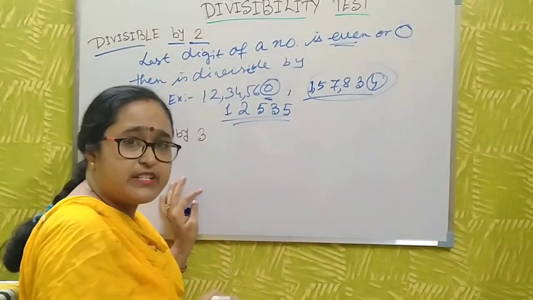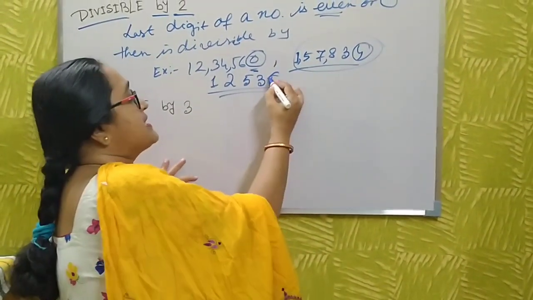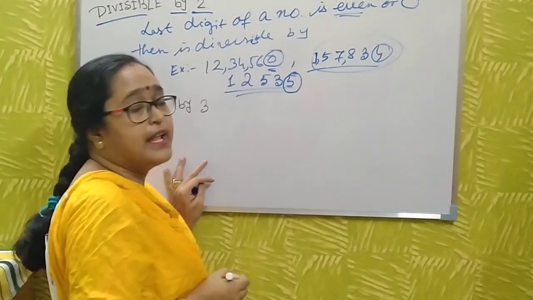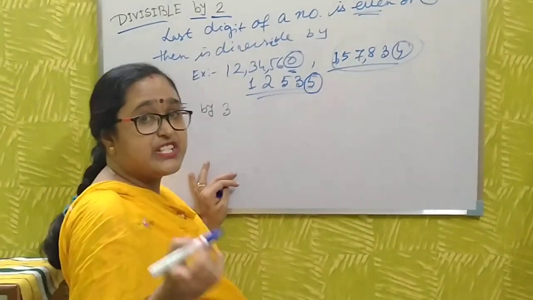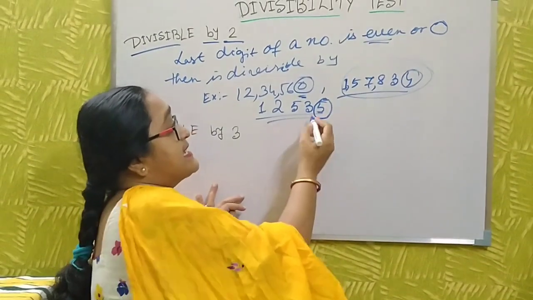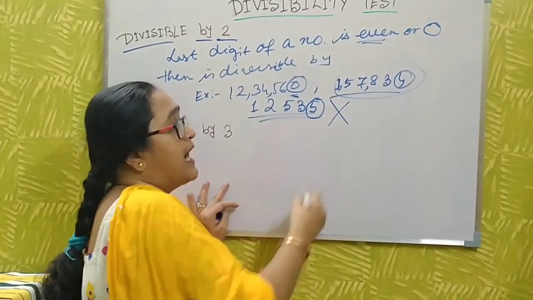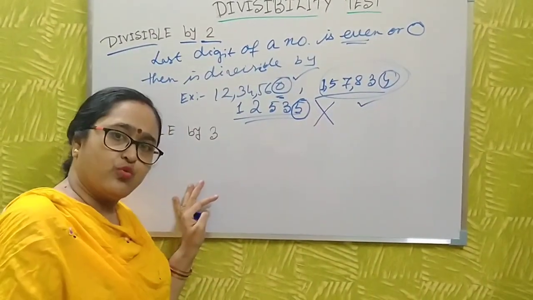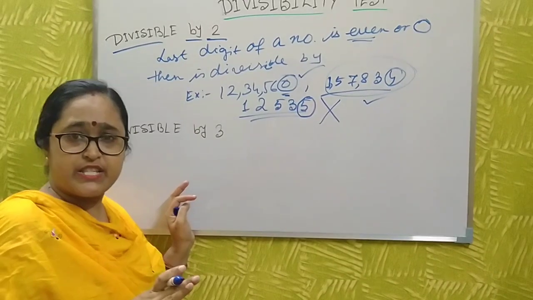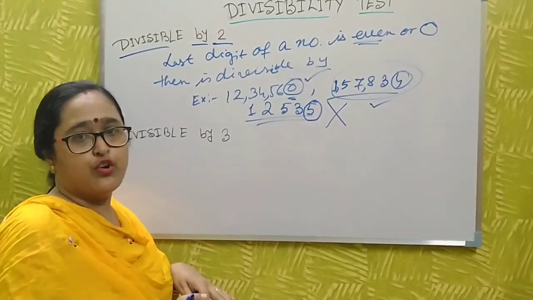Is this number divisible by 2? No. Why? The last digit of this number is not even. The even digits are 2, 4, 6, 8, 0. This last digit is 5, that's why the number is not divisible by 2. The first two numbers are divisible by 2. This is the easiest process to understand whether a number is divisible by 2 or not.